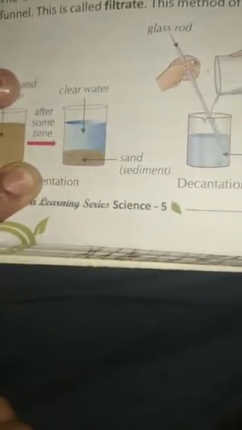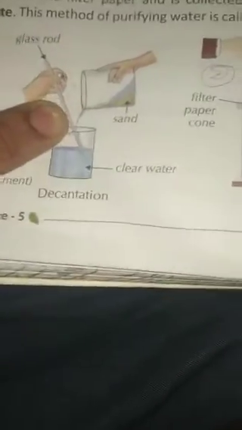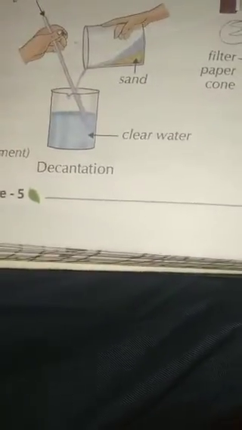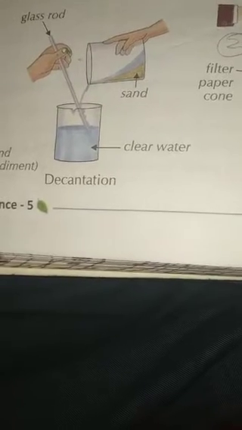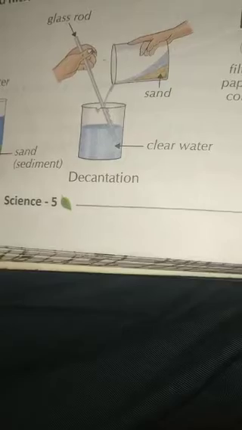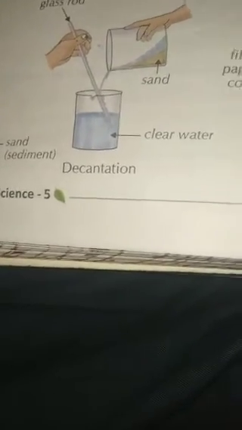Okay, children. Next we are moving on to the second process. This is called decantation. What is decantation? After sedimentation, the clean water is poured gently into a separate container without disturbing the sediment of the impurities. So this process is called decantation.